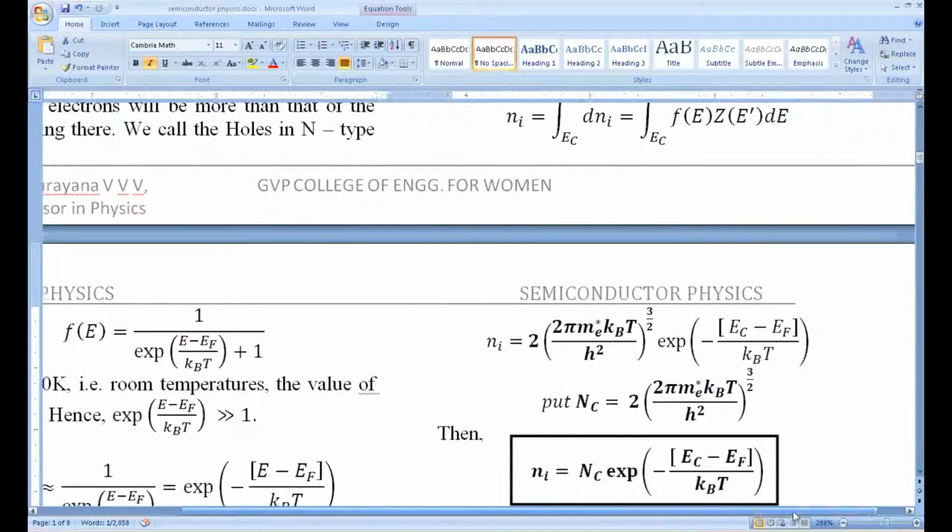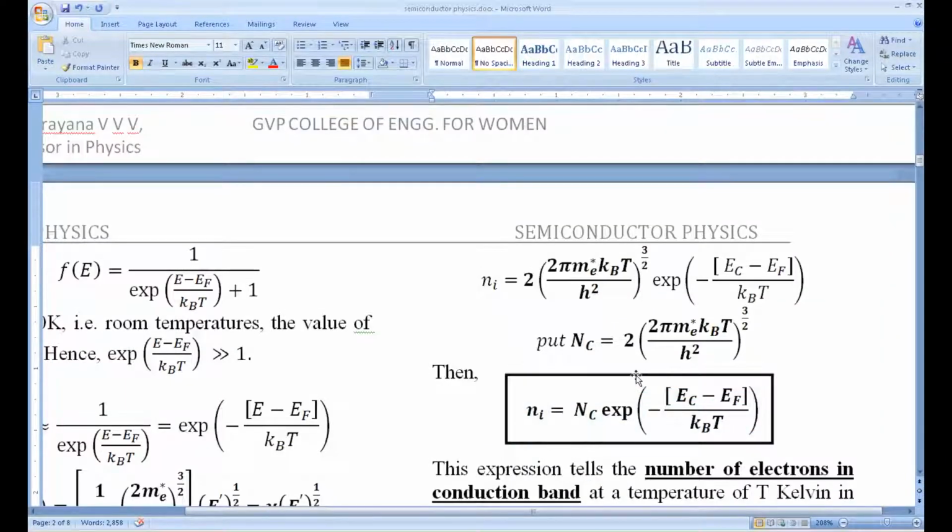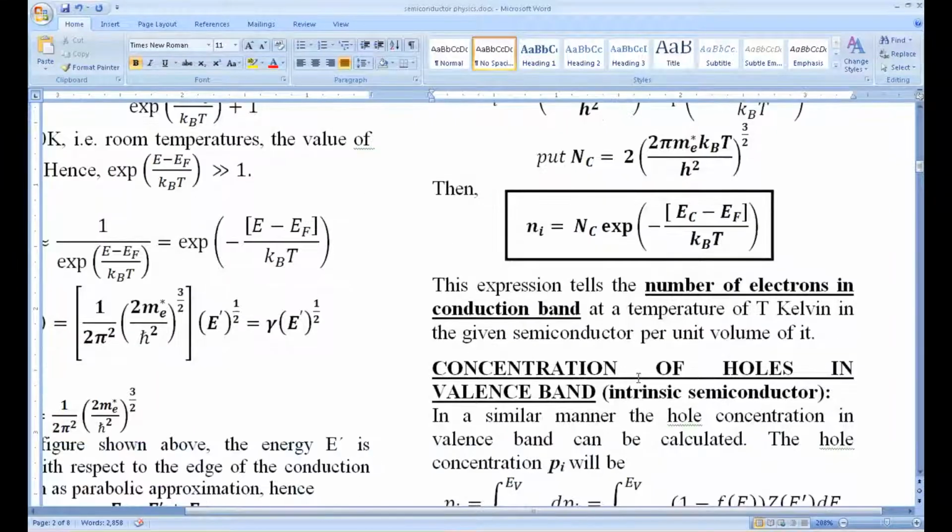Finally, this whole term one may call as Nc. Nc is another constant, the conduction band constant. So if you write like this, you are going to have Ni, the number of electrons inside the conduction band per unit volume of the given semiconductor, as Nc times exponential of minus (Ec minus Ef) by kBT. So this expression is for the number of electrons in the conduction band. Proceeding in a similar manner, one can obtain the concentration of holes in the valence band. That is the next article.